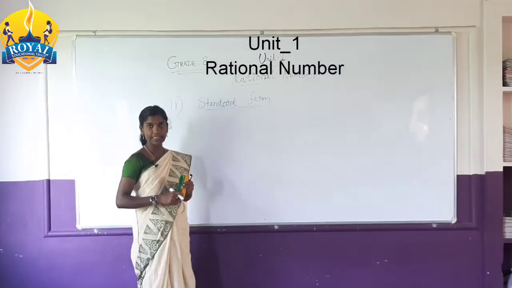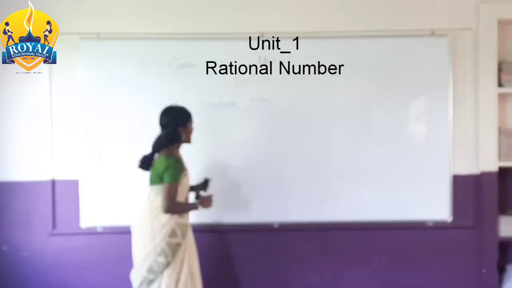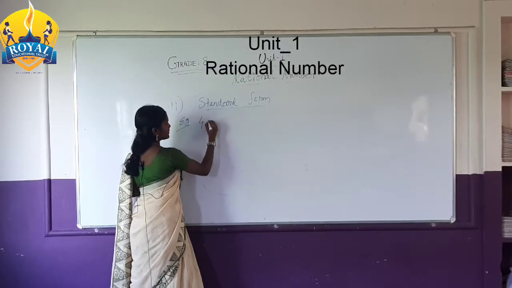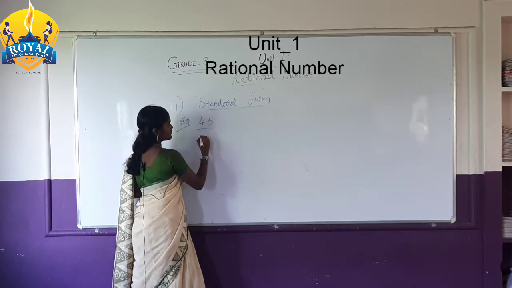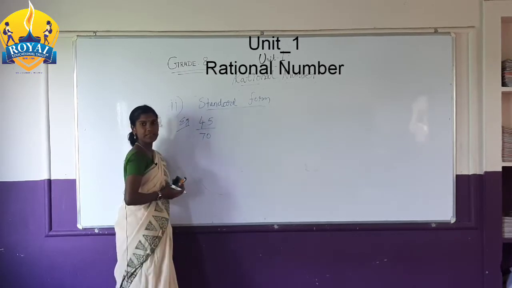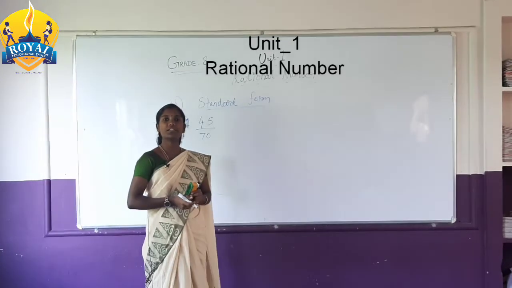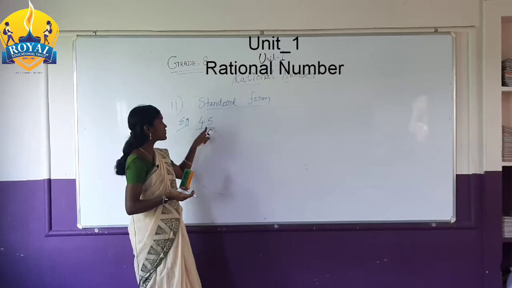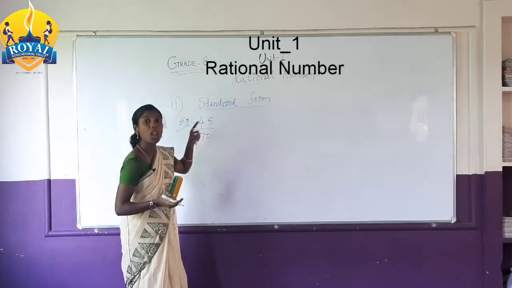For example, the given number is 45 by 70. You have to find the lowest term of the given number.